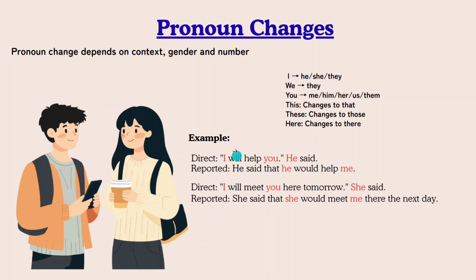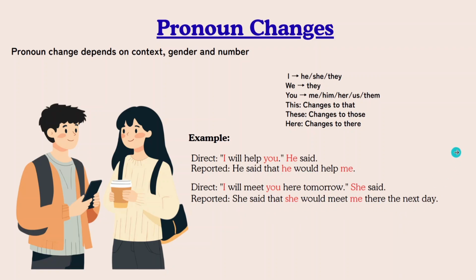So this particular I in the direct speech has been changed to he. And who is this you? As you could see, the word has been changed to me. Next one. I will meet you here tomorrow, she said. Now it is a female gender, right? As I told you, it depends on gender also. So this I is actually she. That's why she said that she would meet me there the next day.